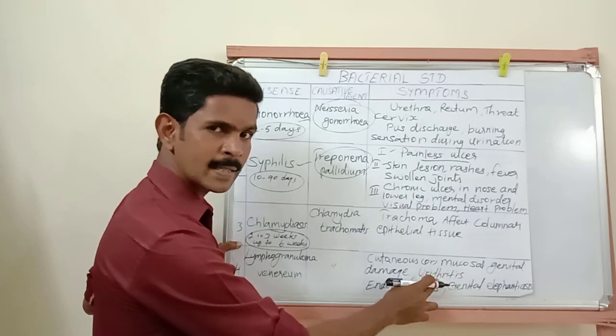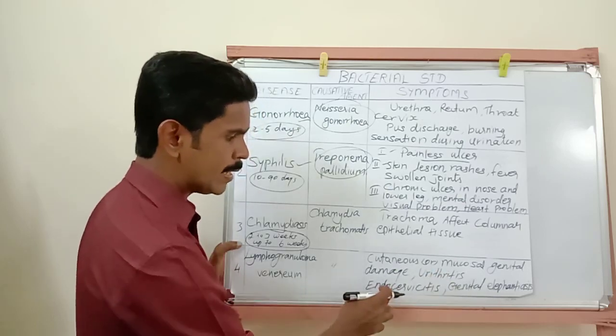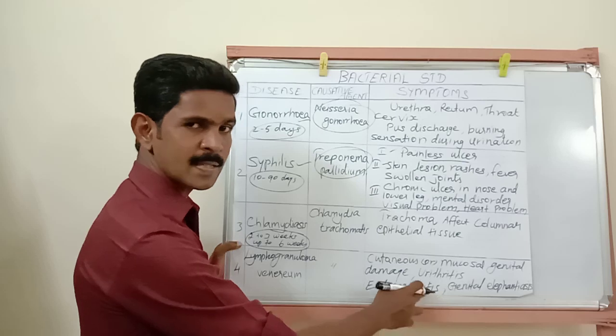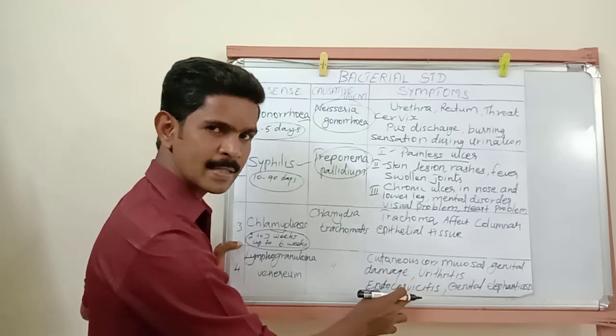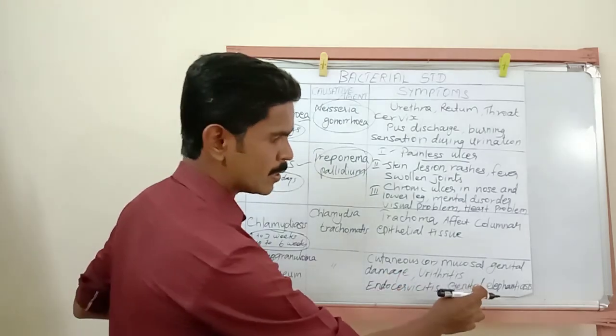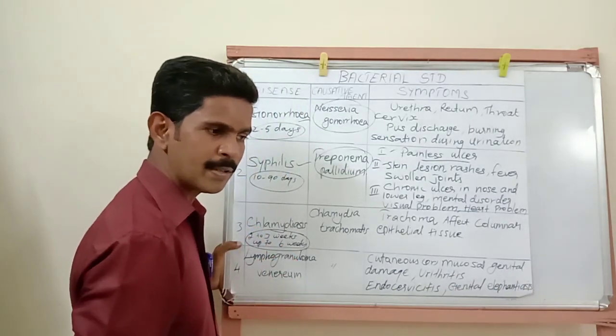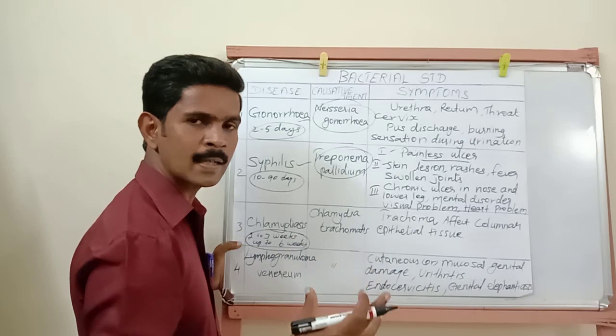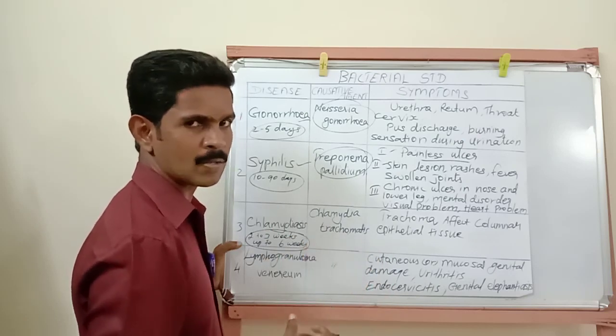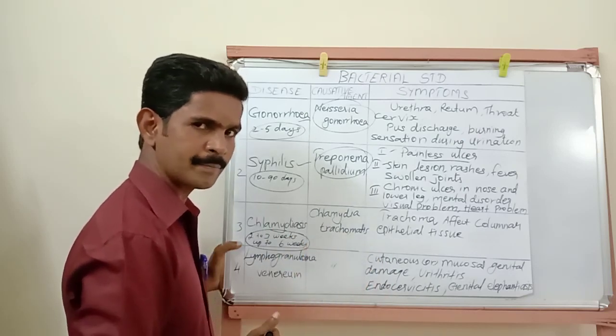Then urethritis, the urethra region is affected. Then endocervicitis, damage in the cervix region. Then the last one, genital elephantiasis, meaning some swelling occurs in the genital organs or reproductive organs.